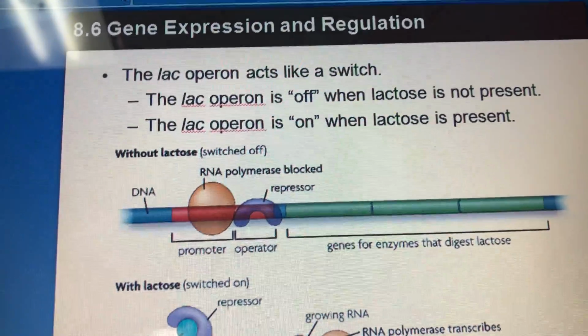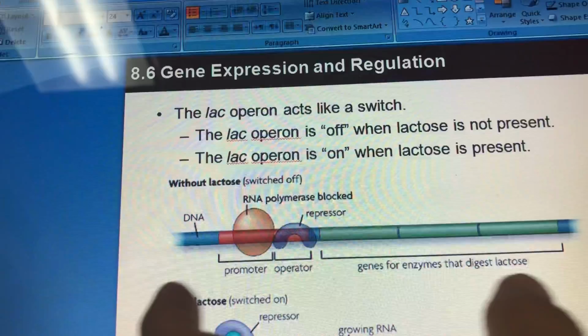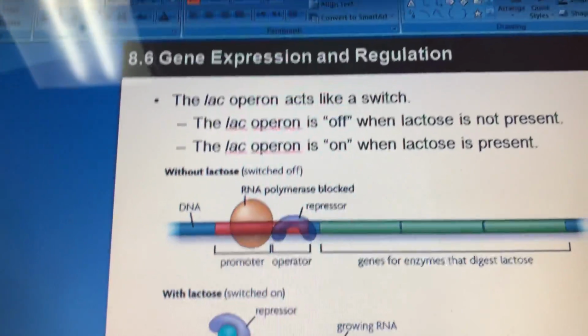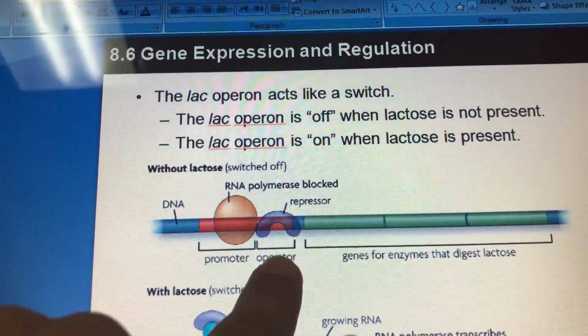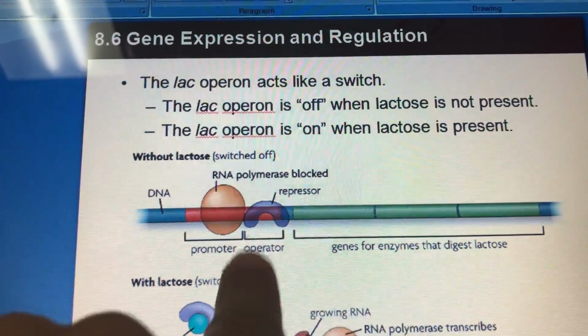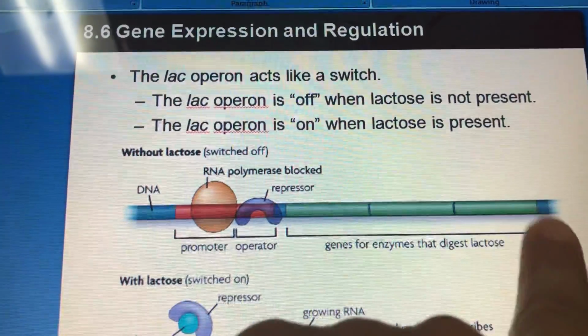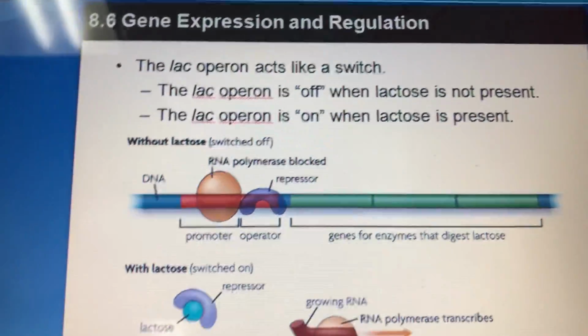Okay. Now, an operon is only found in prokaryotic cells, and an operon consists of a promoter, an operator, and structural genes that are located as a cluster, as a group.